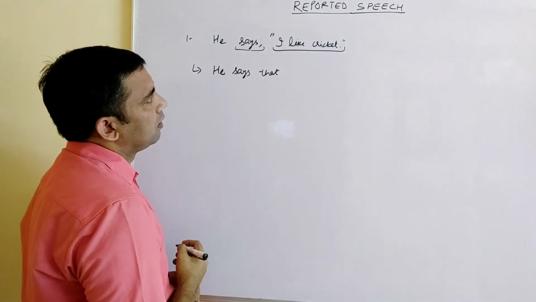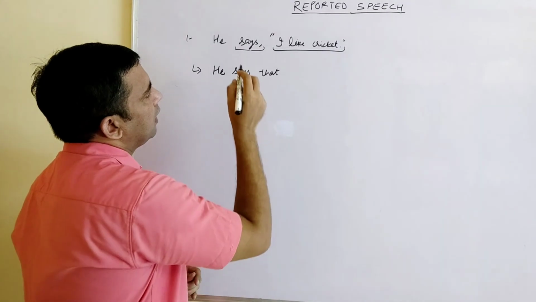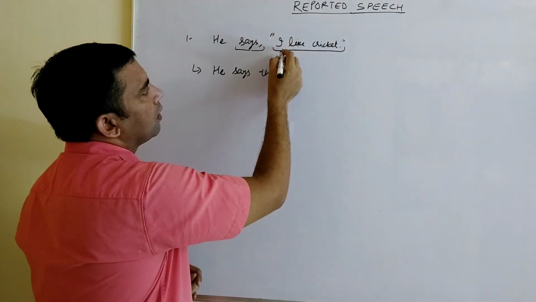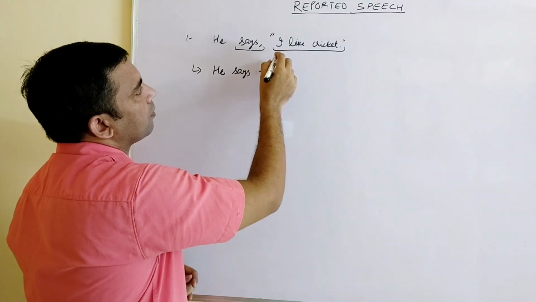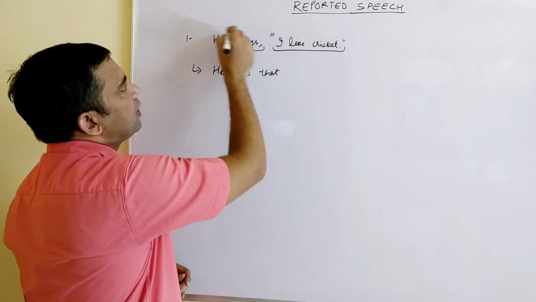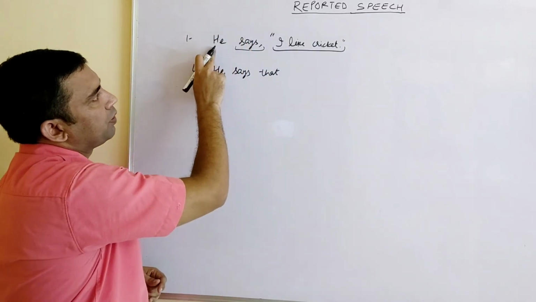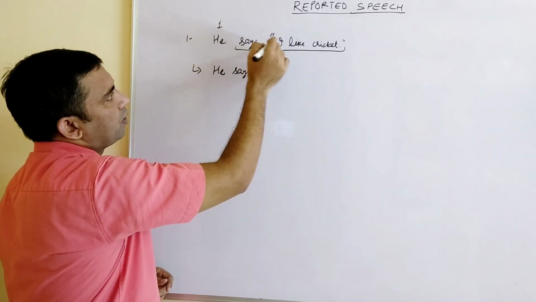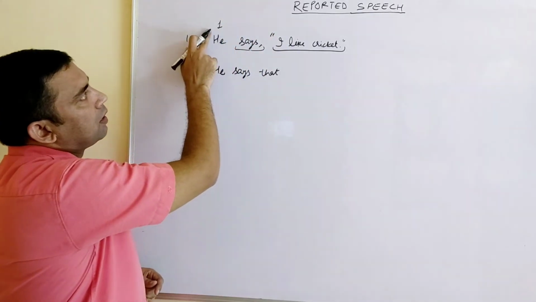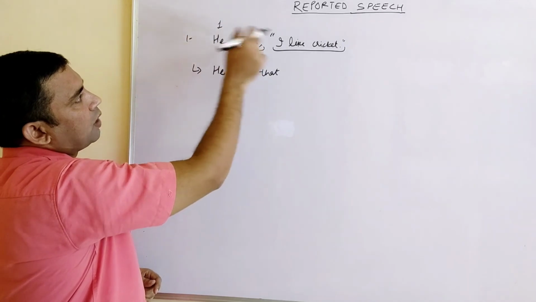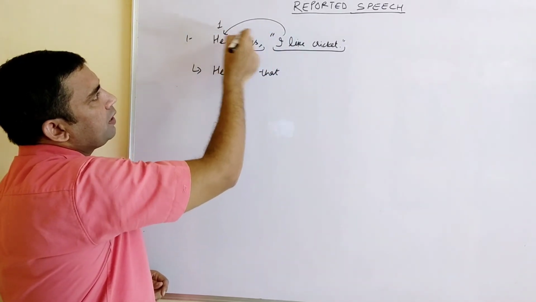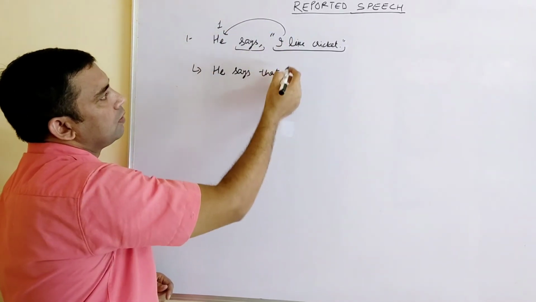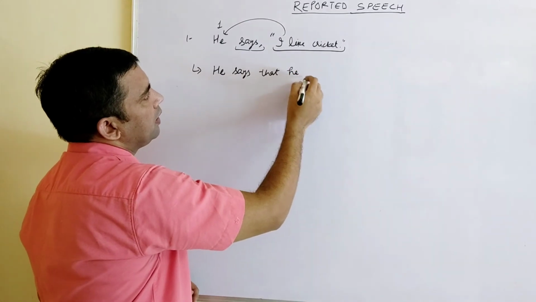Always put that. Then I is a first person pronoun, so I will change according to, see, here we have reporting verb, reporting object, so we give number 1, and number 2 is not here. So number 1 means first person pronouns. I will change according to he, because this is the subject here, so we'll take the subject only, he.